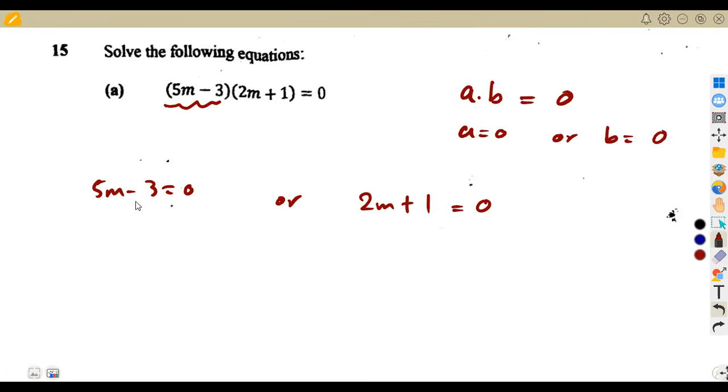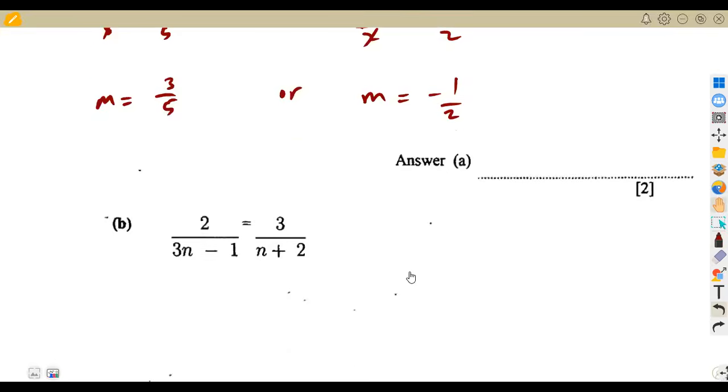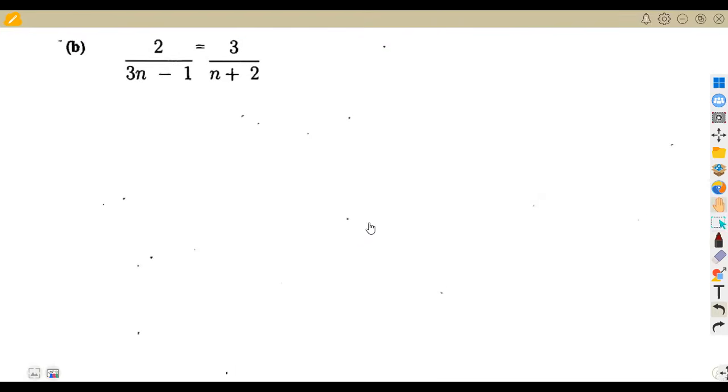Transpose minus 3 to the other part, it becomes a positive. So 5m was going to be a positive 3, or 2m is equal to, transpose 1 to the other side, it becomes a negative. So to find m here, divide by 5 by 5. So m was going to be 3 over 5, or on this side, we've transposed, then we divide by 2 by 2. So m was going to be equal to negative half. So these are the two possible values of m. 2 marks for that.